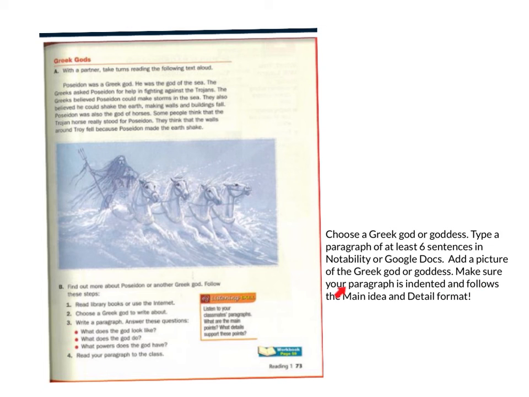And please make sure your paragraph is indented. So this paragraph has an indentation right here. There's some spaces before the paragraph starts. And also follow the main idea and detail format. So the main idea here is Poseidon was a Greek god, and then there's details. So you will also write a main idea and then have details.